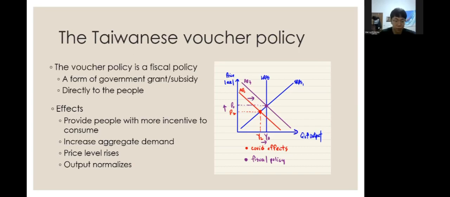And then the price level rises from P2 to P0, and the output has normalized from Y2 to Y0. So the effect of the voucher policy shifts the economic situation back to the normal stage.